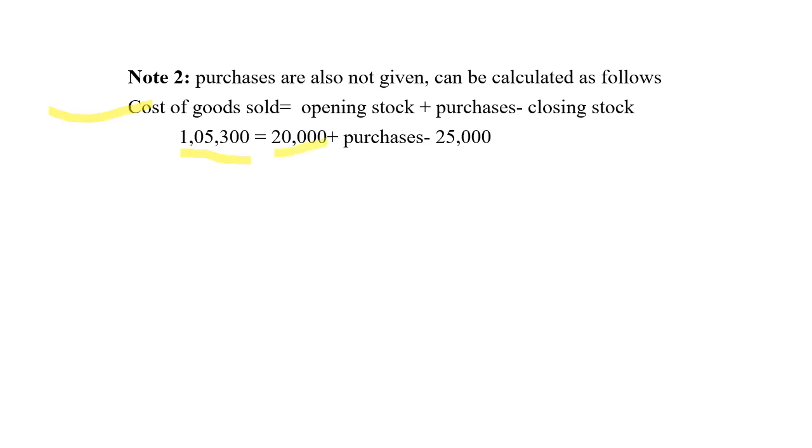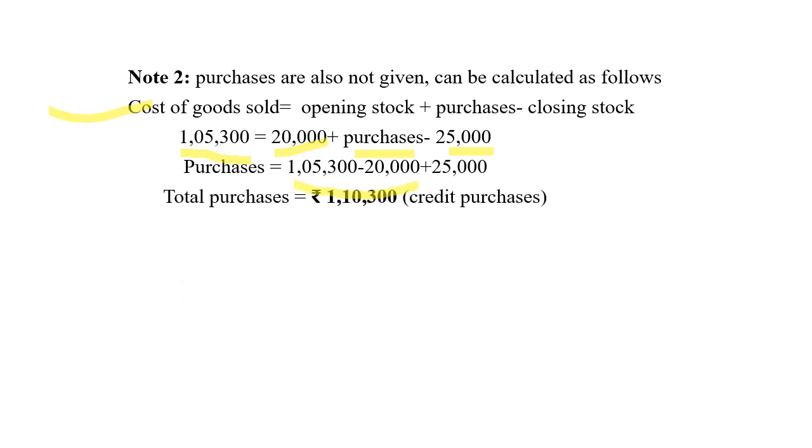Opening stock we know 20,000 rupees. Purchases not given in the problem, less closing stock 25,000 as per the problem. So therefore purchases equals to 1,05,300 less 20,000 plus 25,000. So total purchases equals to 1,30,300. Since cash purchases is not there in the problem, the total purchases itself is the credit purchases.